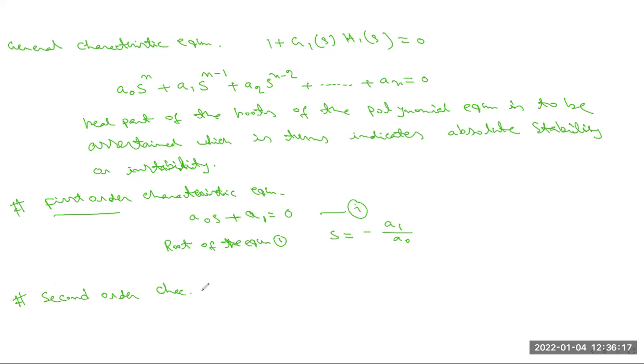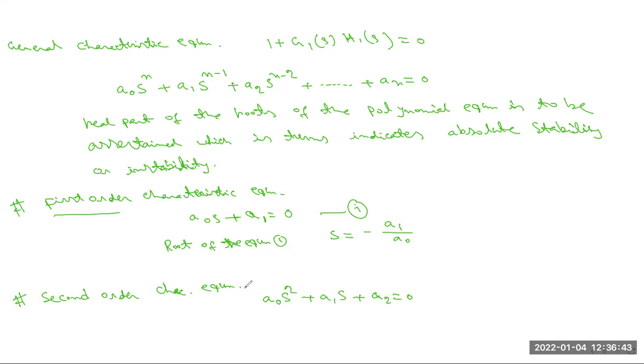Second order characteristic equation, it is considered for the polynomial equations, something like that: a0s square plus a1s plus a2 equals 0.